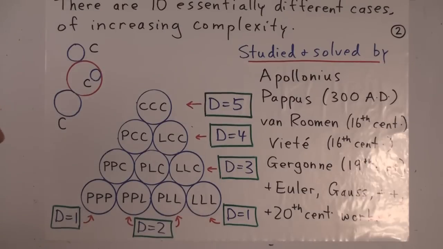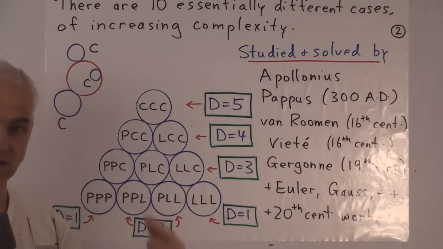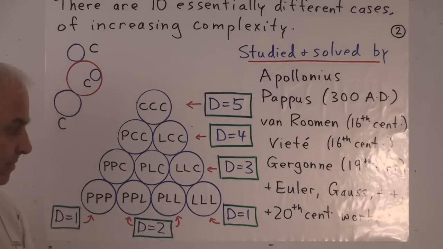Down at the bottom are the situations where we have only points and lines. So here, PPP, this represents the problem where you have 3 points in the plane and you want to draw a circle through them. This one here, LLL, represents the situation where you have 3 lines in the plane and you want to draw a circle which is tangent to those 3 lines.